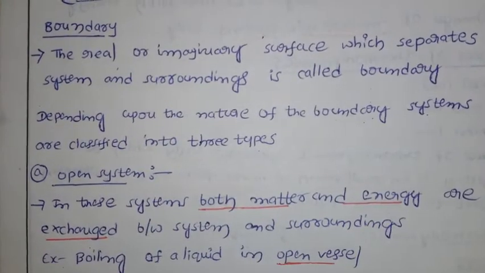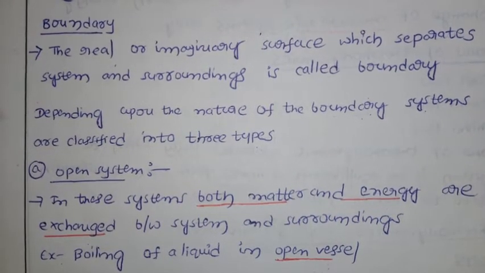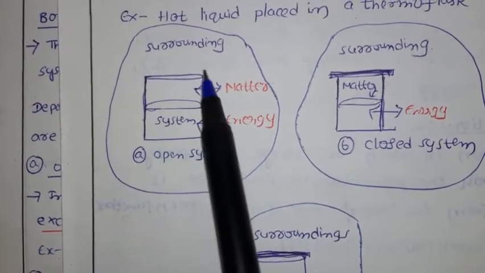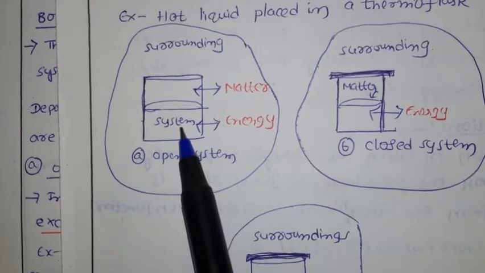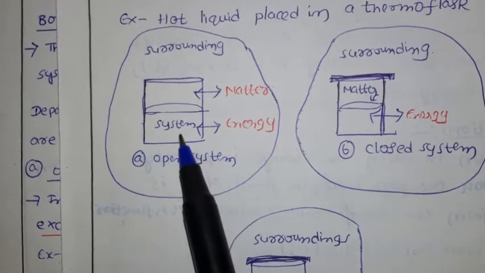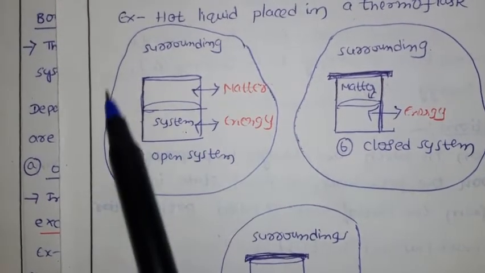Here we have an example: boiling of a liquid in an open vessel, which means the vessel is not closed. If you see, I took one vessel. There is no lid on this; it is open. Whatever liquid we have here is under my observation, so I will call it the system. Everything other than that I will call the surroundings.